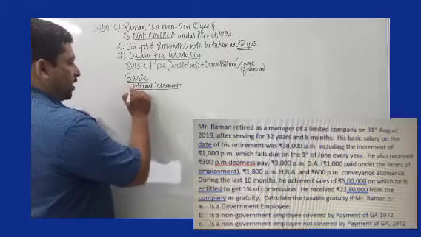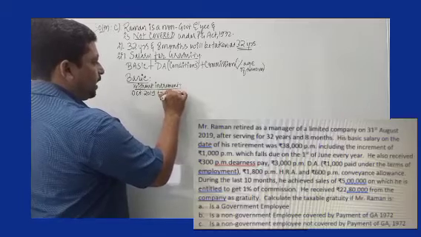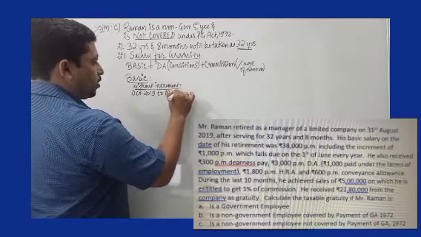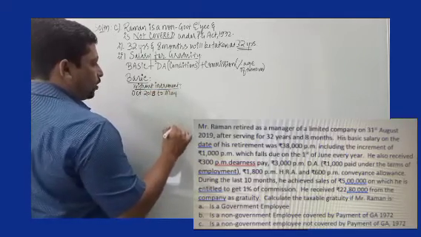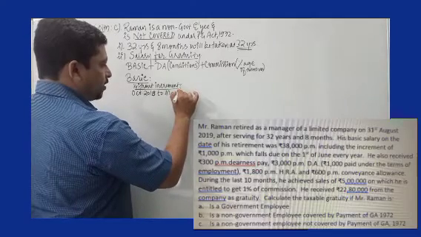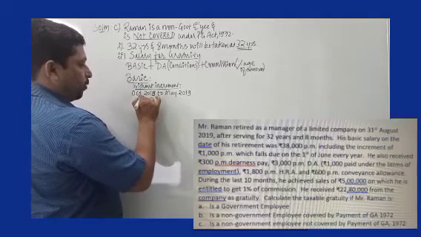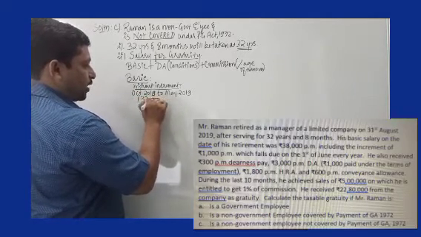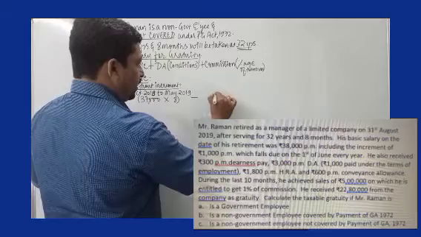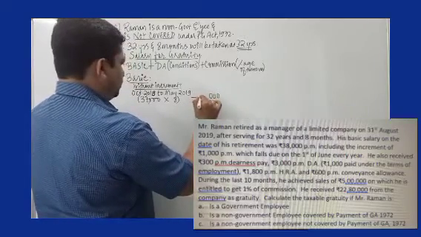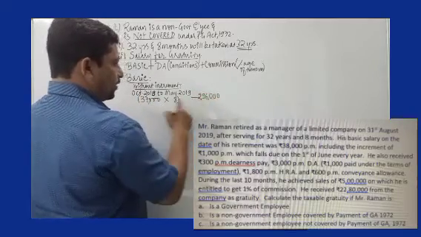October 2018 to May 2019. The basic would be 37,000, 1,000 less. So 37,000 into 8. That will be the basic amount. You get 2,96,000. This is for 8 months.